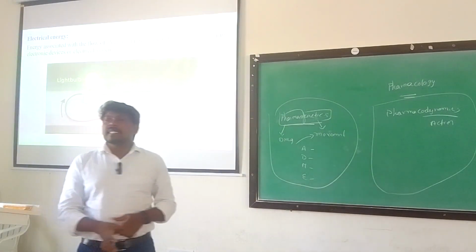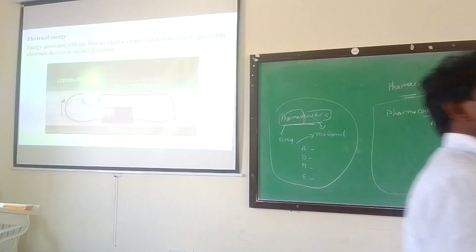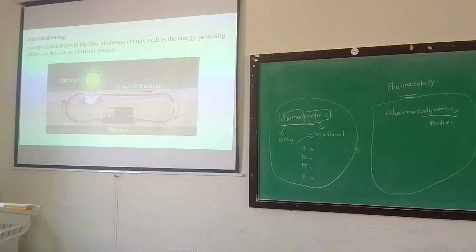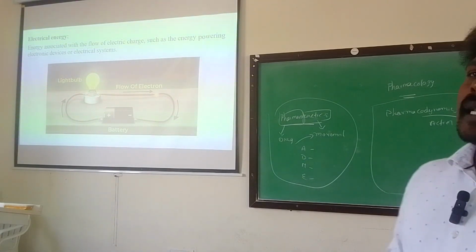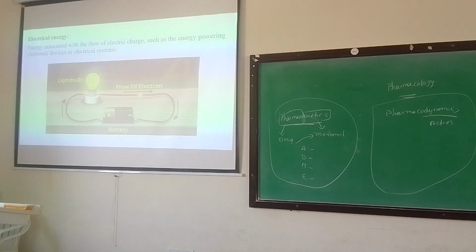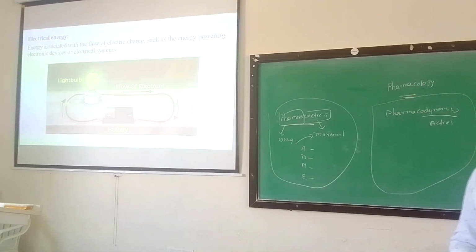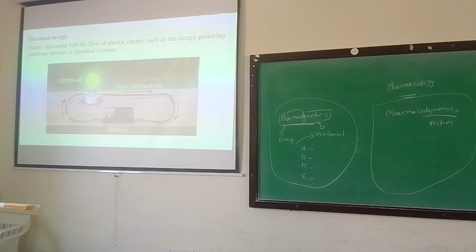Next one is the electrical energy. So these are different types of energies. Electrical energy. Electrical energy is the energy associated with the flow of electric charge, such as energy powering electric devices or electric systems. Example, that is.